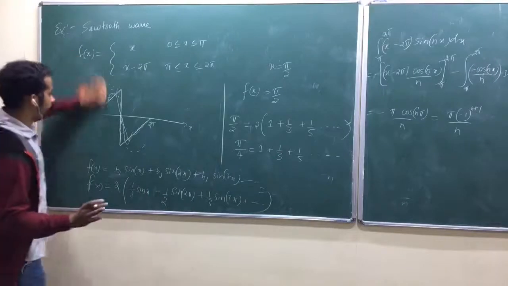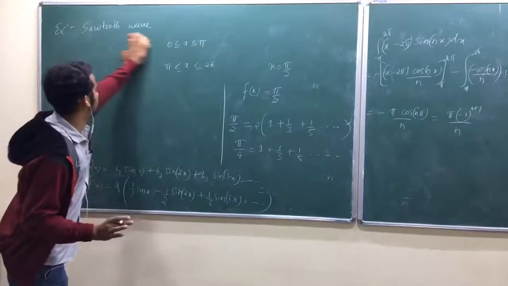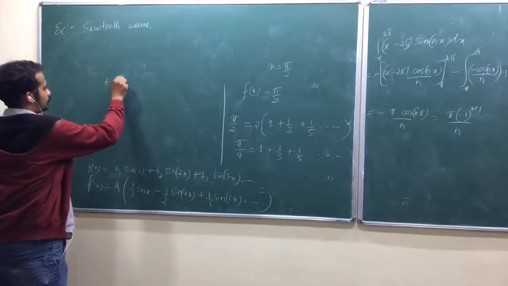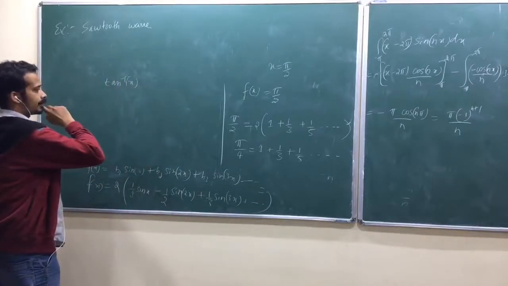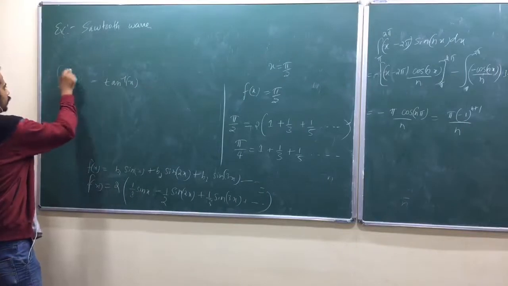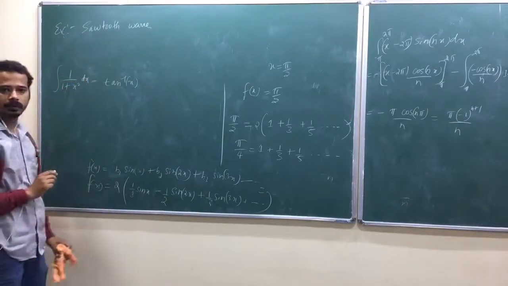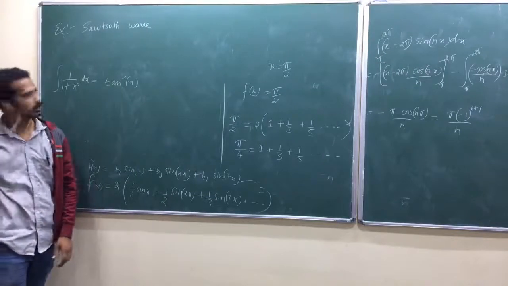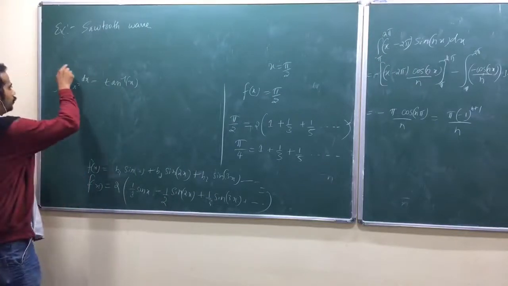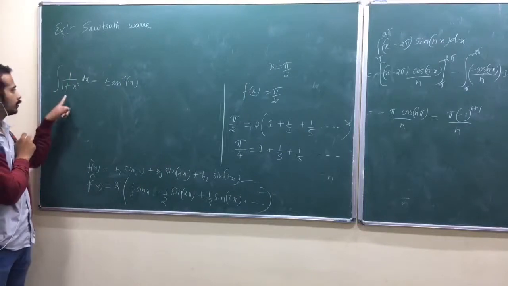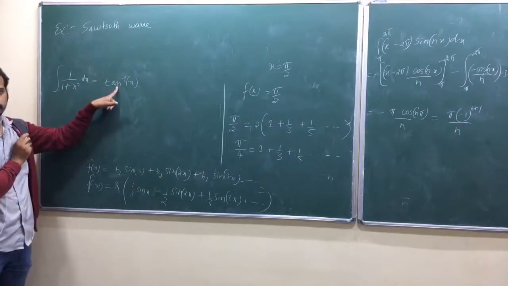So I may forget, so that's why it's better to discuss it here only. Tan inverse x, I can write this as the integral of 1 by 1 plus x square. Is that okay? Now do binomial expansion here, and integrate. You will get the series of tan inverse.